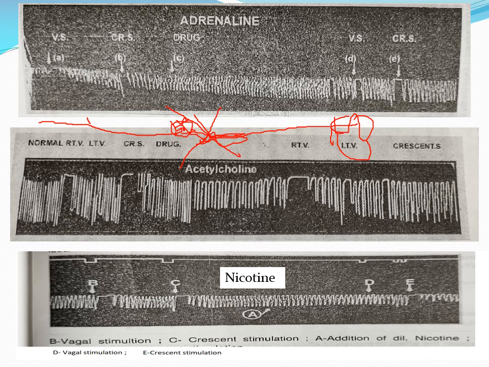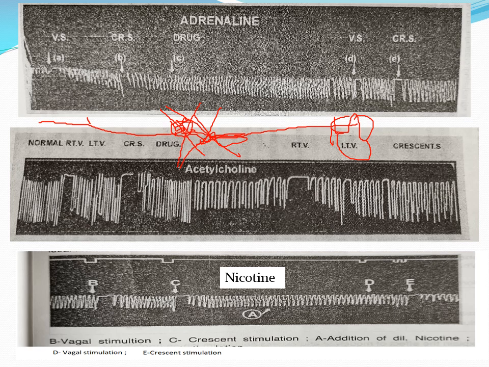That is called persistent depolarization. This means the ganglia remain in the depolarized state. There is no repolarization, and if there is no repolarization, there is no next action potential. That means there is no transmission of the impulse from preganglionic parasympathetic fibers to postganglionic parasympathetic fibers.